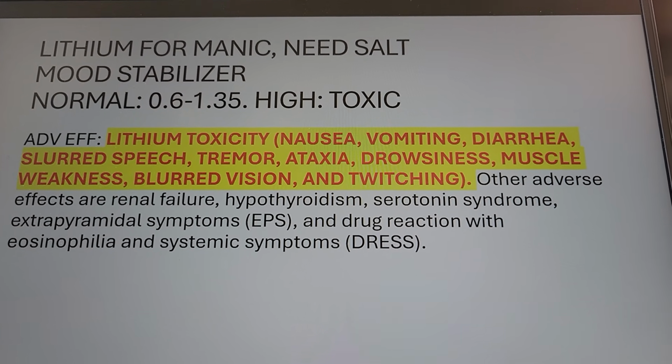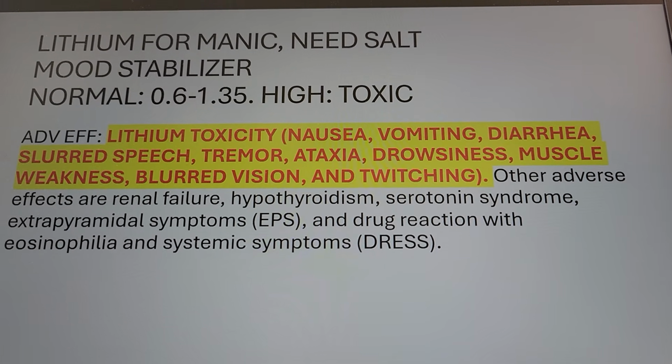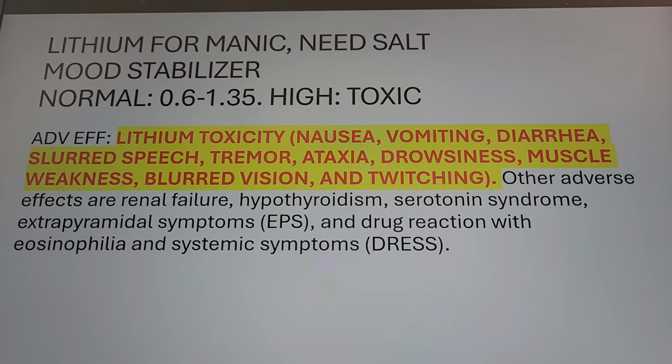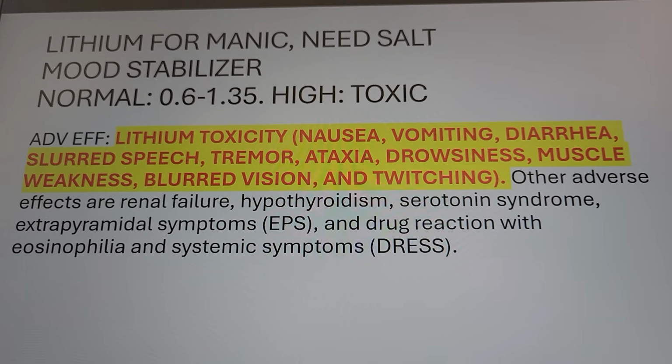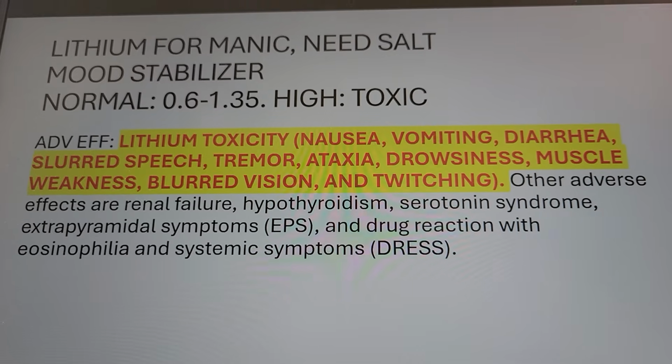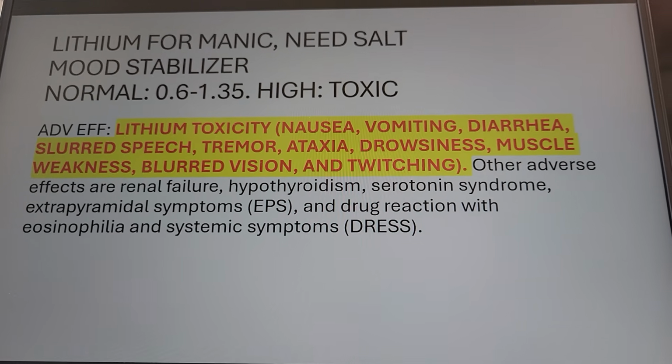Normal is 0.6 to 1.35. Very important to check, right? Usually doctor will order check every maybe once a month or twice a month, right? And why? Because if too low, not working, but if too high, then toxic. So toxicity when they tremor, right? So that's what you have to watch.